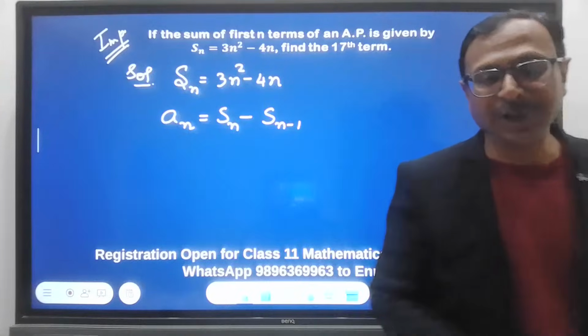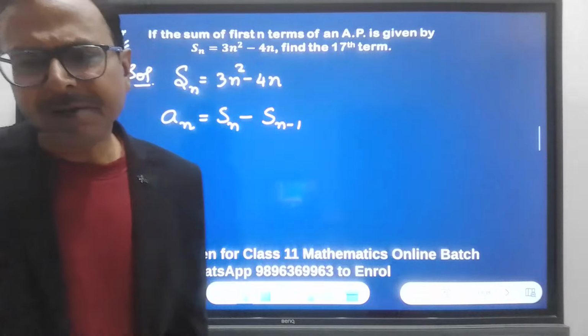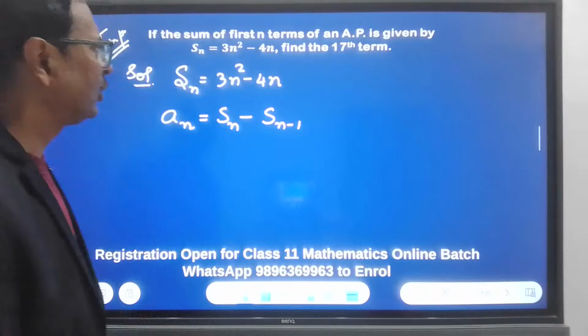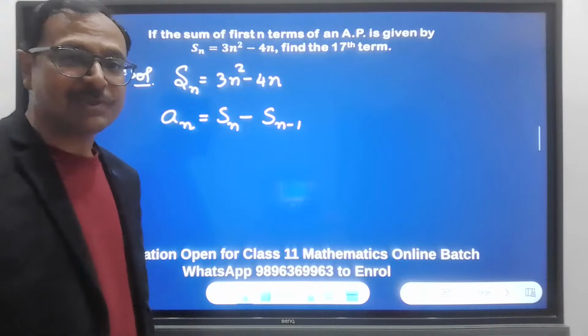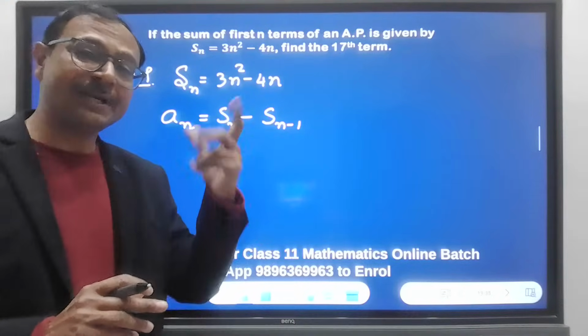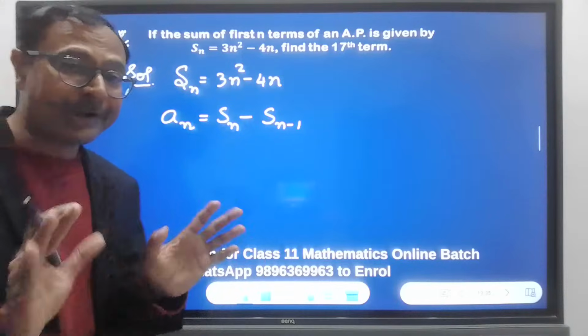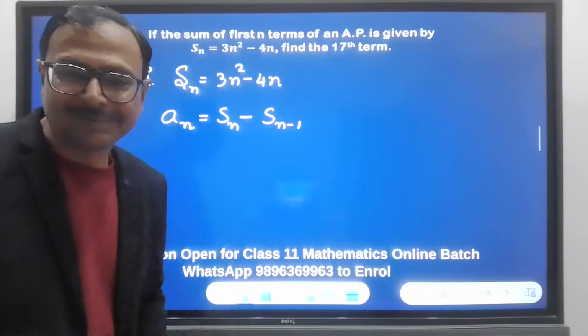And if you know this rule, you will crack this question like this. Okay? By hit and trial method? No hit and trial used here. In maths, only the hit and trial method works for factorizing the cubics and the biquadratics. There is no hit and trial apart from that. Not in arithmetic progression. Okay?